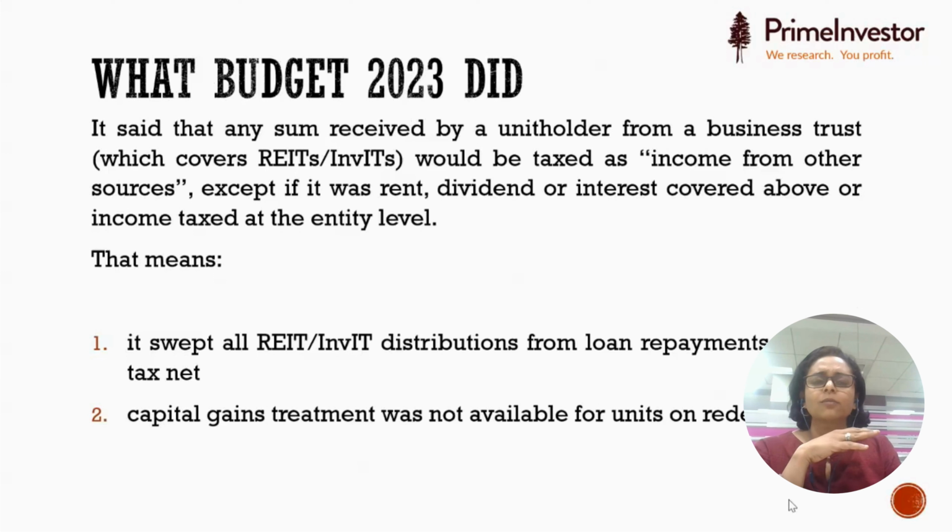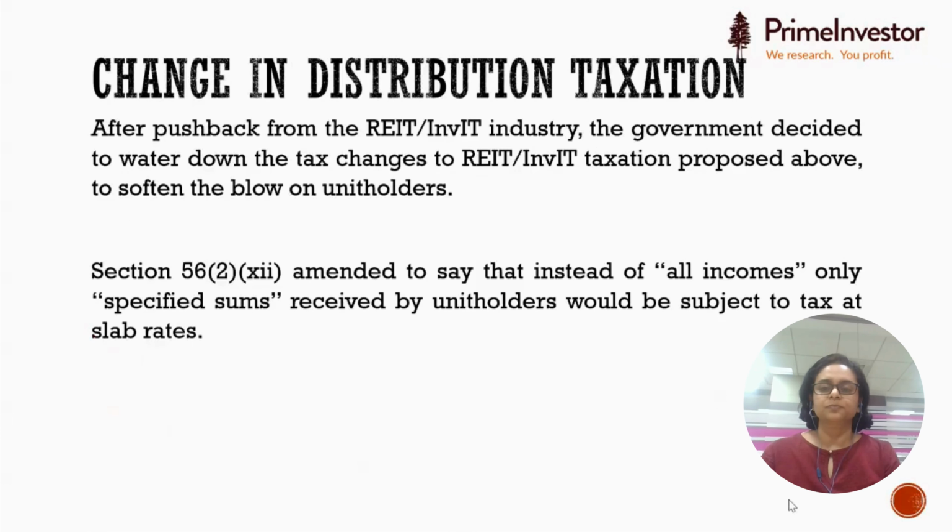So in one shot, what they decided was that all income other than rent, dividend, or interest, anything else that you receive from REITs or InvITs, will get taxed. When they say anything, that essentially means these distributions from loan repayments were also brought into the tax net. And what that would mean is that sometimes capital gains treatment was not available for units that you redeem, not units that you sell in the secondary market, but units that you redeem. Now let's get into details of this.